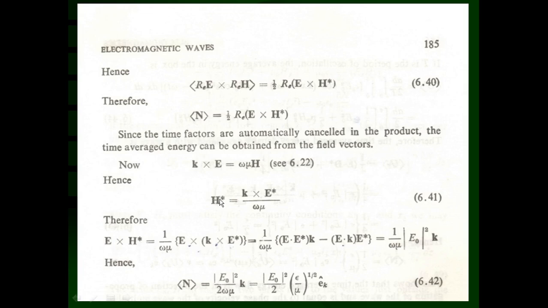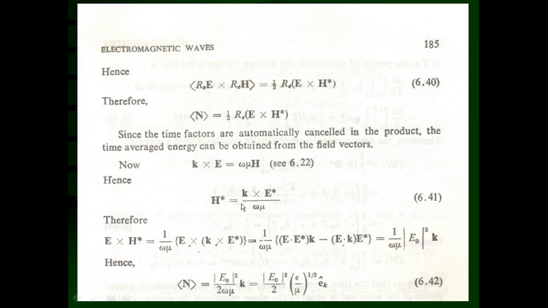So what will H star be? H star is going to be k cross E star upon mu omega, which is a scalar quantity which we can divide with. So we can obtain the complex conjugate of the magnetic field H is equal to k cross E star upon mu omega. That is the way equation 6.41 can be obtained. Now we are interested in E cross H star here, so we will take the cross product of E cross H star. Therefore E cross H star is equal to 1 upon mu omega, the scalar quantity which is taken outside, and inside the bracket,